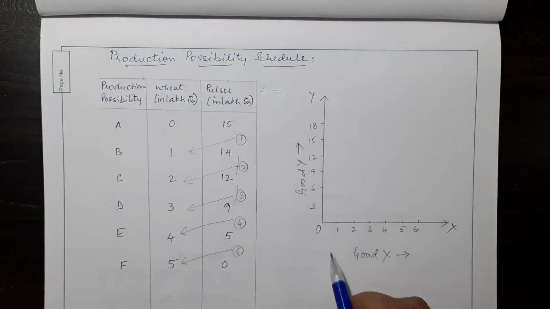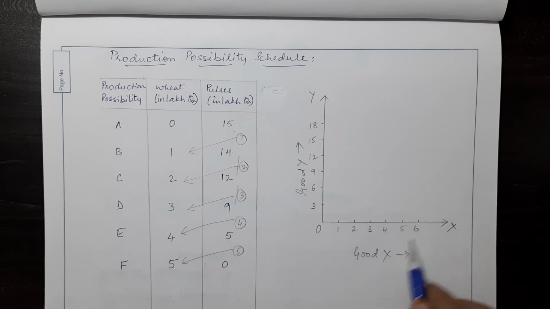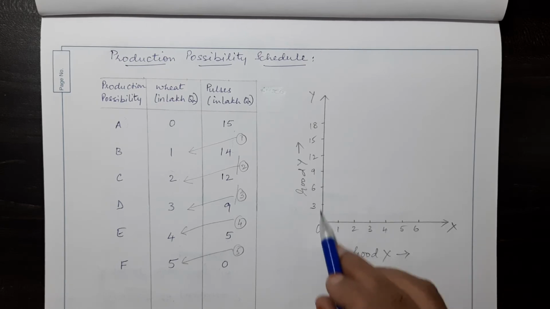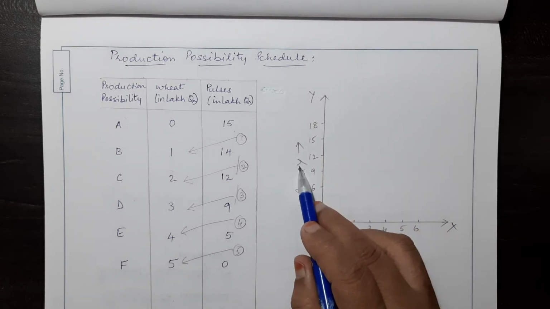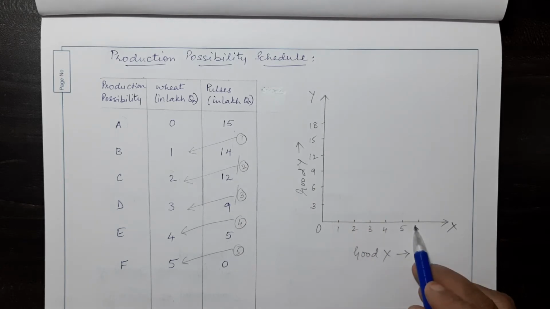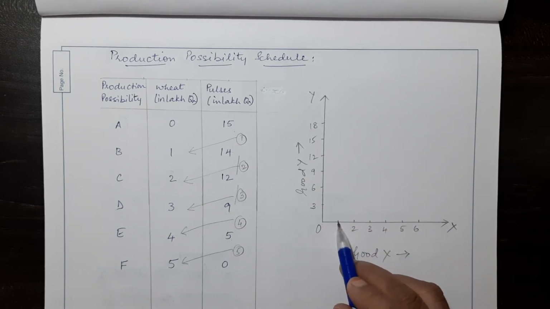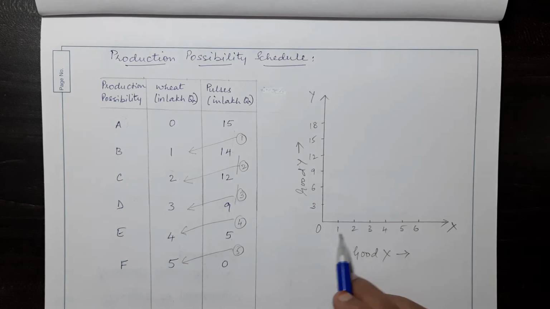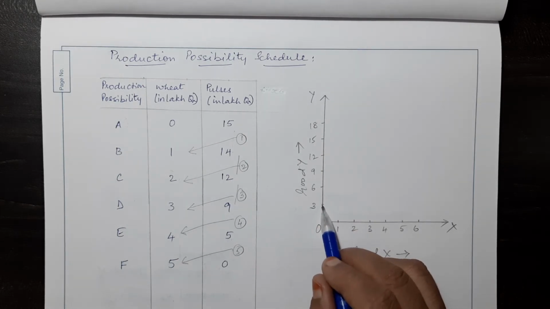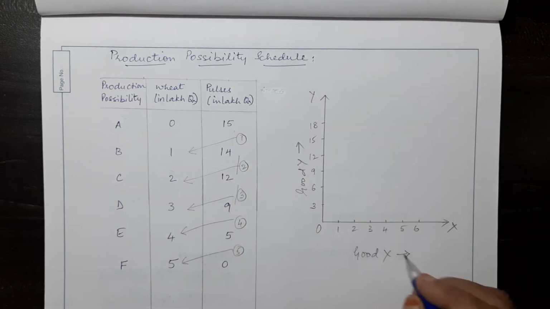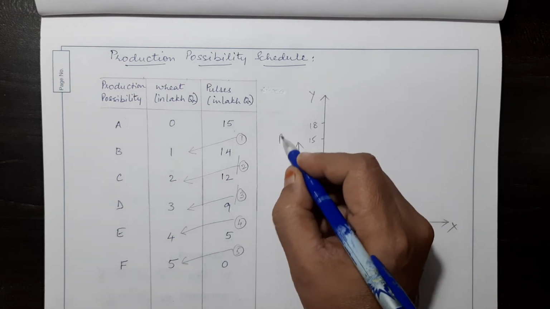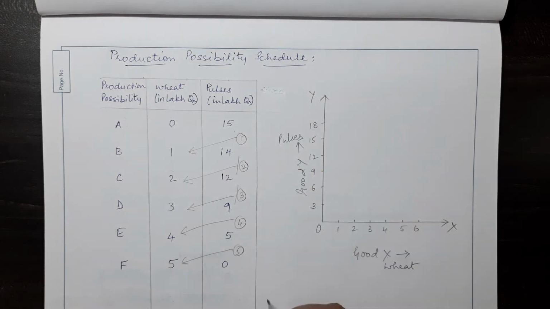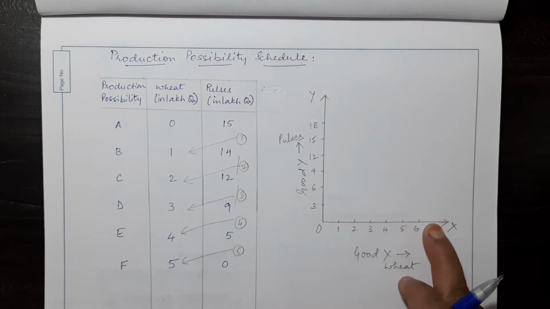Now here we have on the x-axis good X and on the y-axis good Y. On the x-axis we have taken the scale 1 centimeter equal to 1 lakh quintal, and on the y-axis we have taken 1 centimeter equal to 3 lakh quintals for pulses. So here good X is wheat and good Y is pulses. Okay, let's look at these combinations and plot the graph.